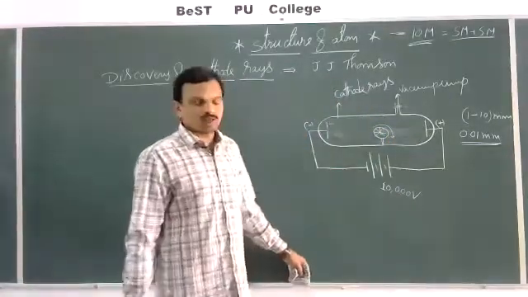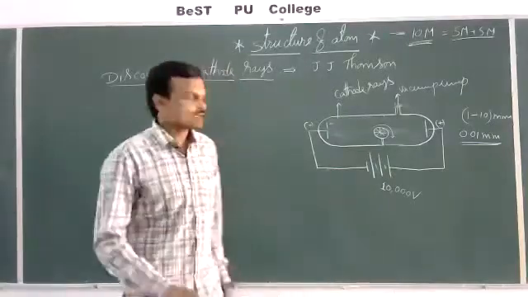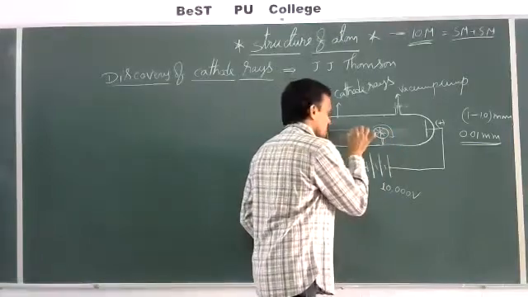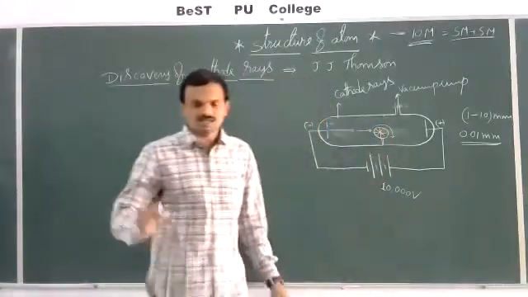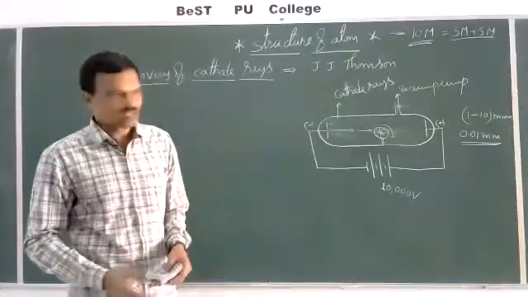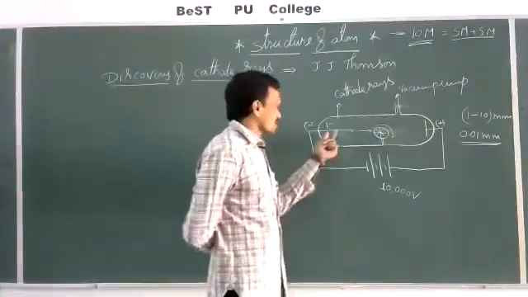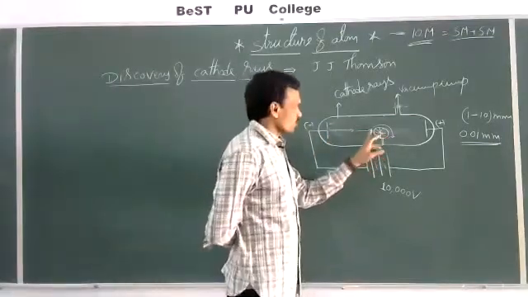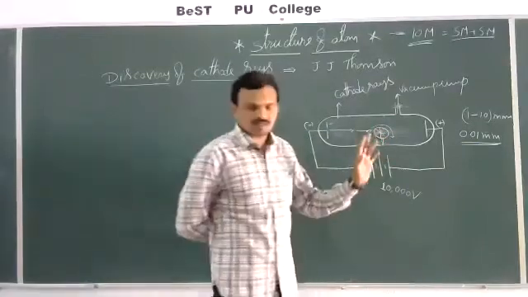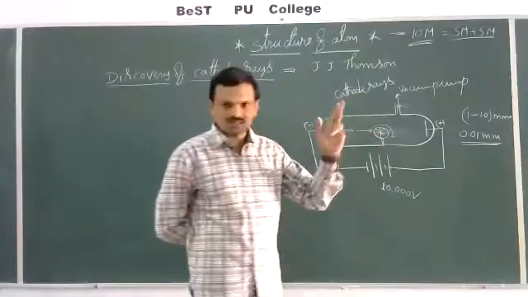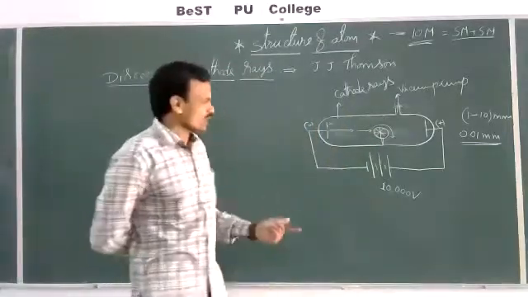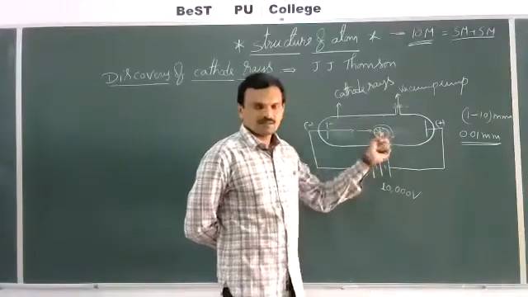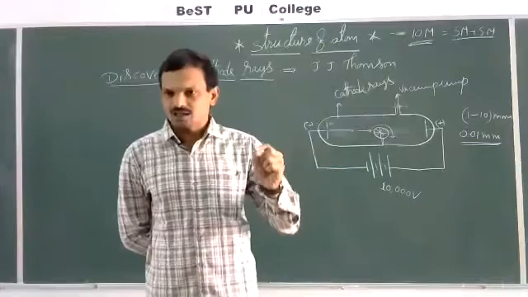Why is the wheel rotated? What do we come to know from this? The wheel is rotated, which means the rays coming from the cathode must consist of some material particles. If there are no material particles in the cathode rays, the wheel cannot rotate. So when a mechanical wheel of negligible mass is placed in the path of cathode rays, we notice that it gets rotated. This means that the cathode rays consist of material particles.